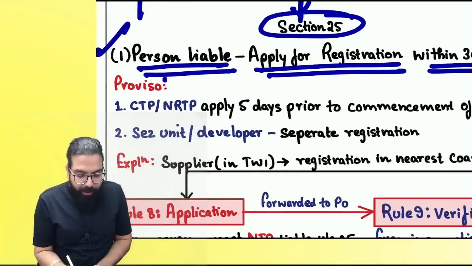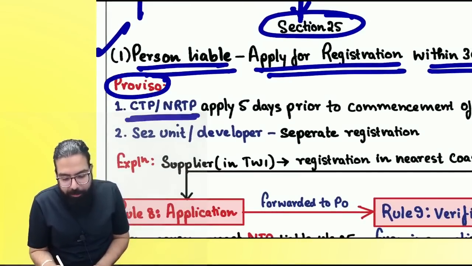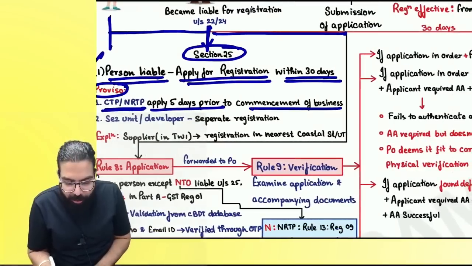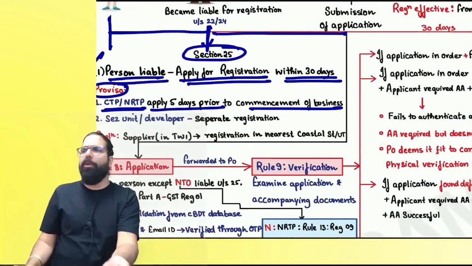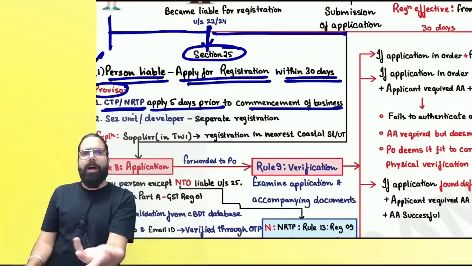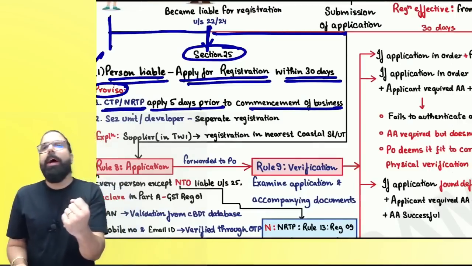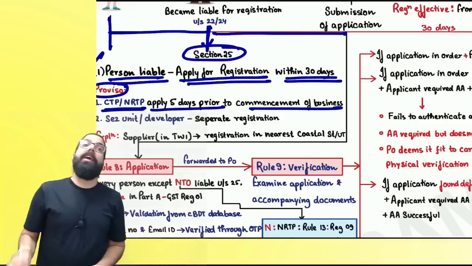Now, everyone over here, the proviso: CTP or NRTP shall apply 5 days prior to commencement of business. A casual taxable person, government says you are very casual. You will come to our state, do business and run away. How can I wait for you for 30 days? Are we clear? And hence you should apply 5 days prior.